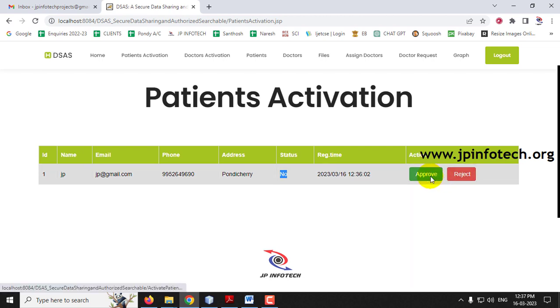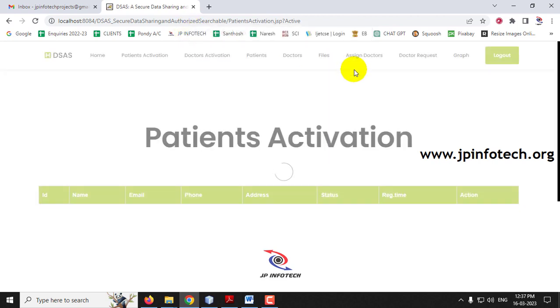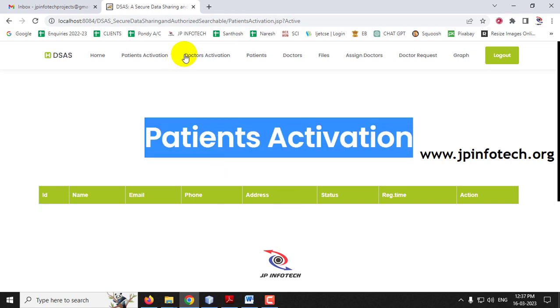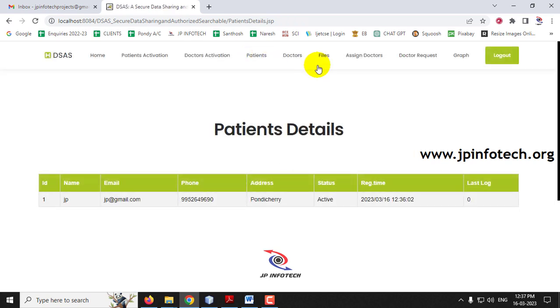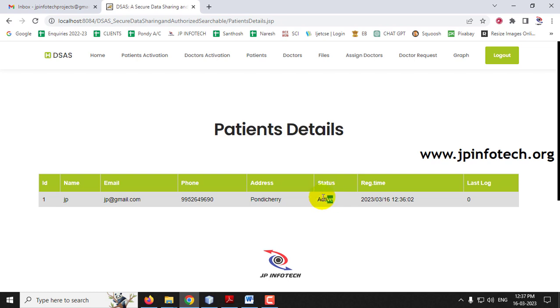So let me approve it. Here you can see the account activated message, click OK. And now you can see the patient activation table is again empty. Now you can see the patients menu here. Let me click it. Now you can see that this patient has been activated, the status has changed to active, and the details have been updated. You can see the last login also. Till now they have not logged in, so it is 0.